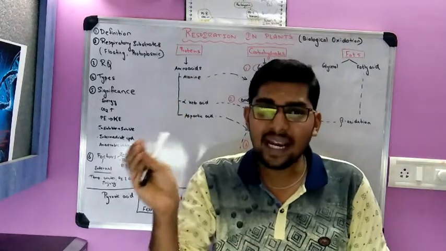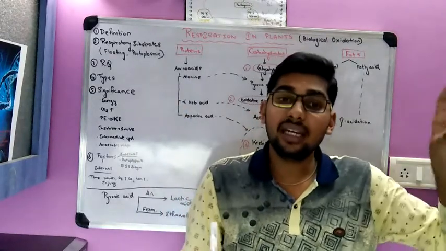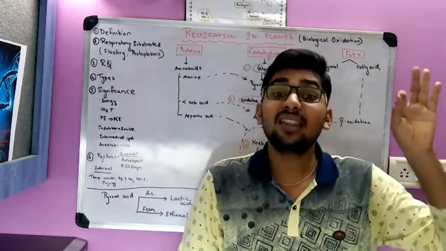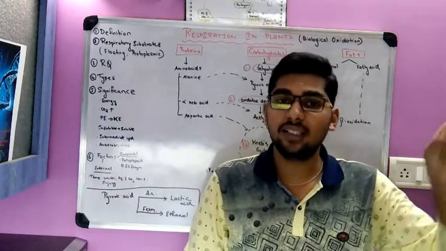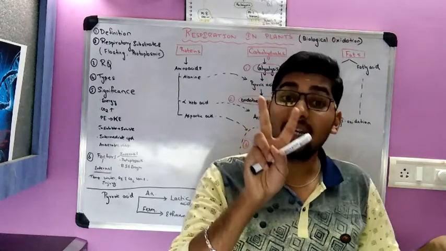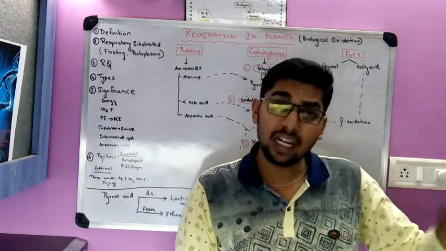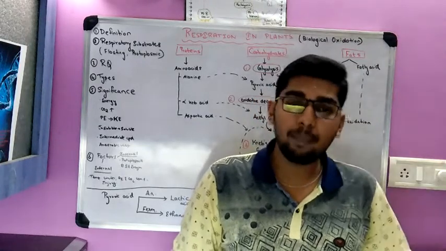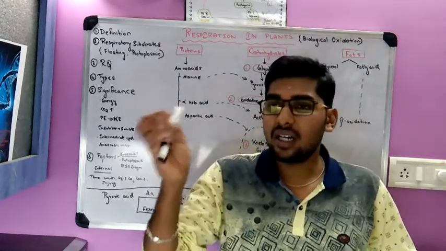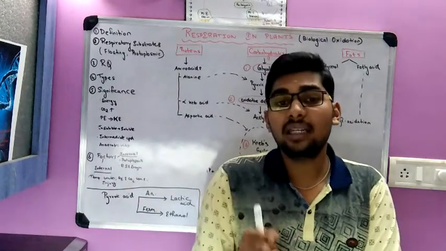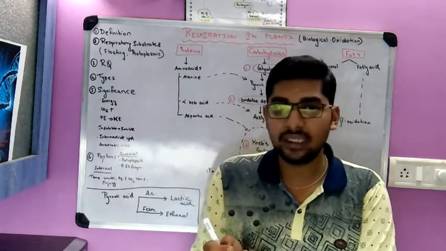As a result, very little energy is released. In aerobic respiration, an enormous amount of energy is released. 38 molecules of ATP are released in aerobic respiration. Only 2 molecules are released in anaerobic respiration. Aerobic respiration occurs in all plants and all living organisms. Anaerobic respiration occurs in very few organisms like microorganisms, bacteria, yeast, and certain animal tissues.